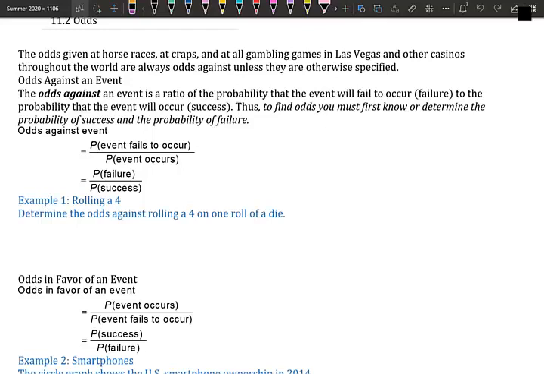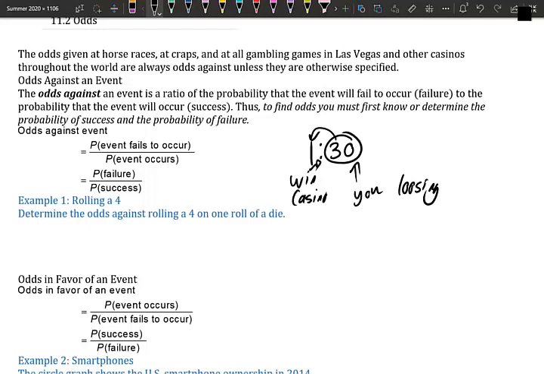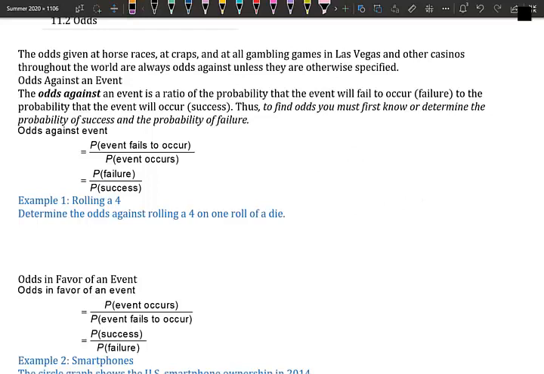So meaning every time, if you've ever been to Vegas or Atlantic City or anything like that, or gambled on a cruise ship, you probably see numbers, and they don't tell you anything. They just say like 1 to 30. It'll look like this. That means you're going to lose 30 more times than they are. This is them winning, this is the casino winning. This is you losing. So anytime you see that, that's how many times you're going to lose as they win. So it's not good. They're not good numbers.